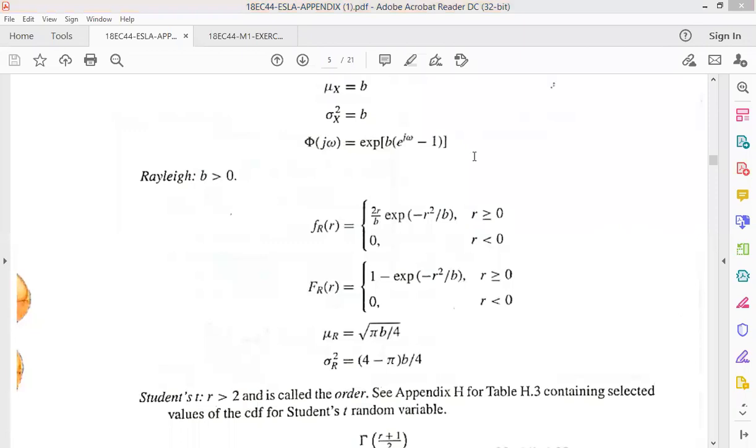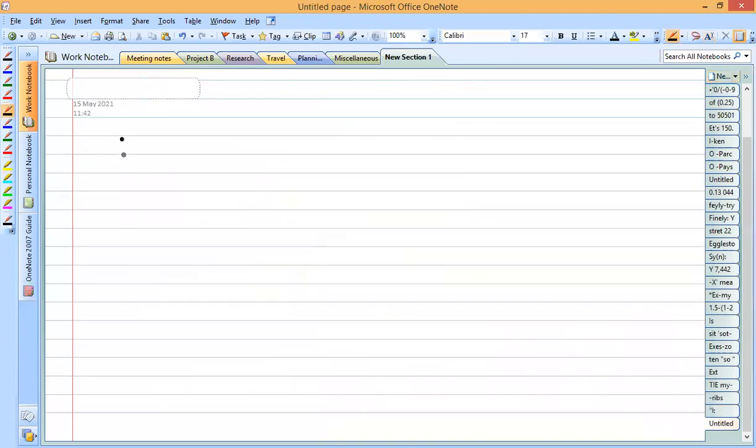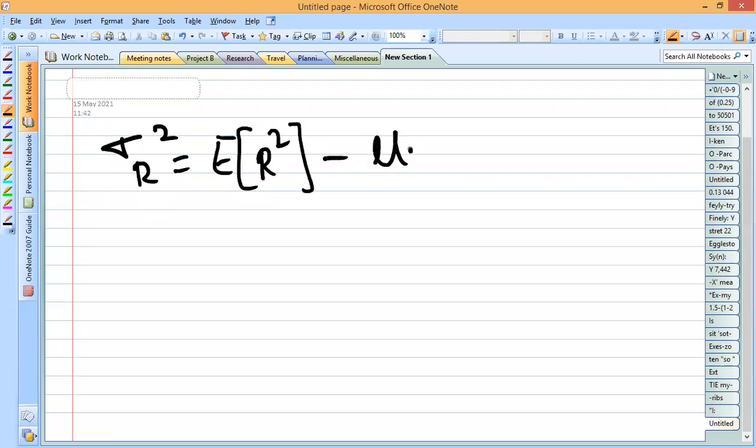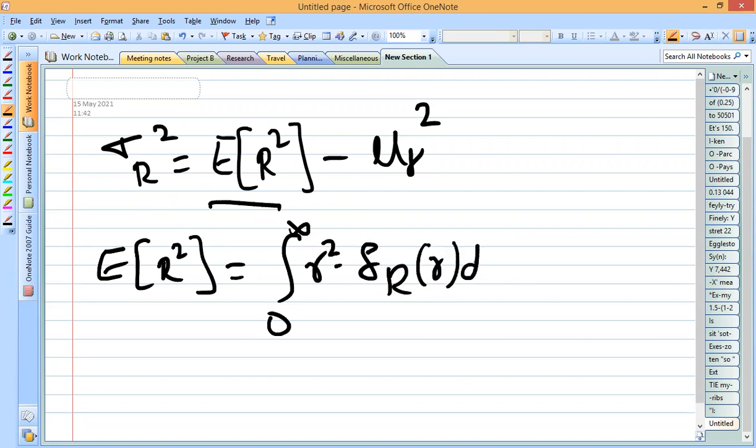So next we are asked to calculate the variance. Variance is represented as sigma r square, which is obtained as expectation of r square minus mu r square. Here we have mu r square, but we don't know what is expectation of r square. Once again, this is a lengthy one. Expectation of r square is simply obtained by using the equation integral 0 to infinity r square into fr of r into dr.